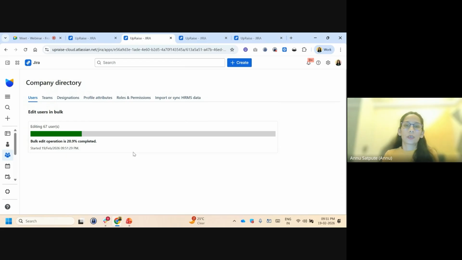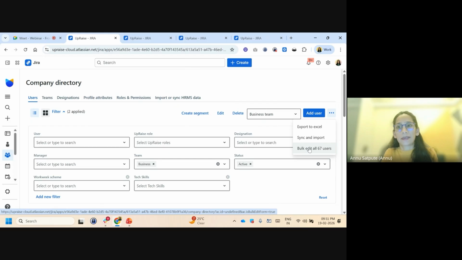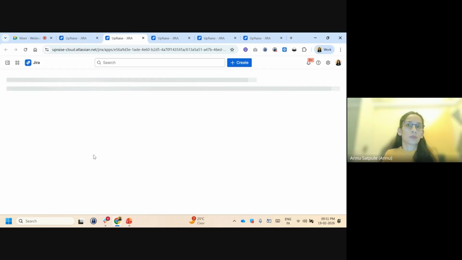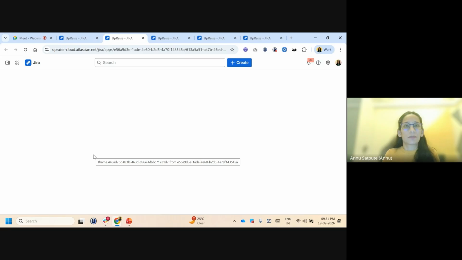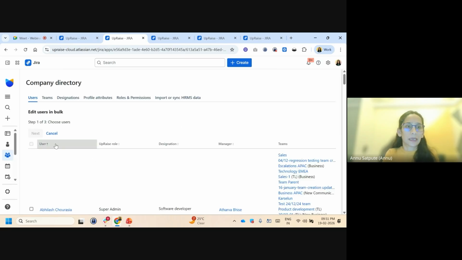It goes for all the other attributes as well, right? So if I go back here and do the same thing again, let's say from my team I'm shifting maybe 2 to 3 users to some other team. I will just handpick those users, change their team, and update that data in bulk.